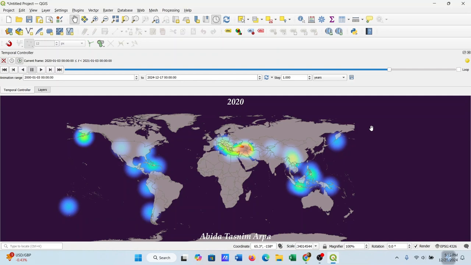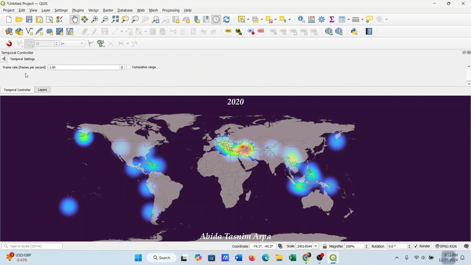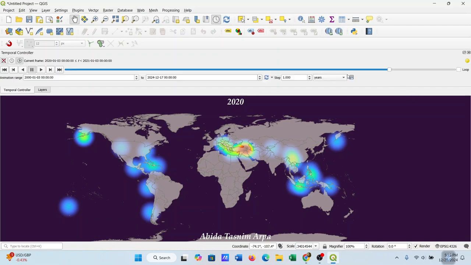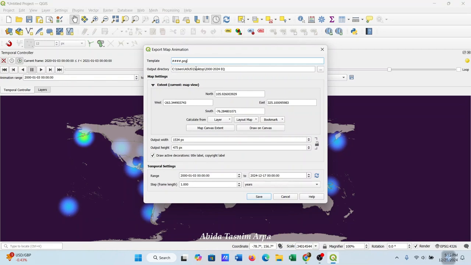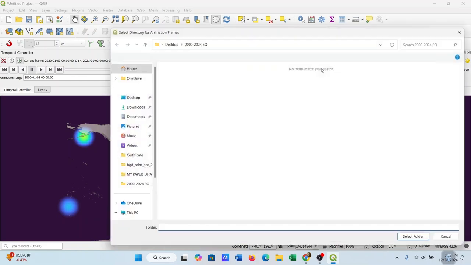So it's almost ready. Now I can just save the file. We can also change how many frames per second. So I'll keep this as 1 frame per second, and then go to save. And we need to give an output directory where the file will be saved. So this is my file here.